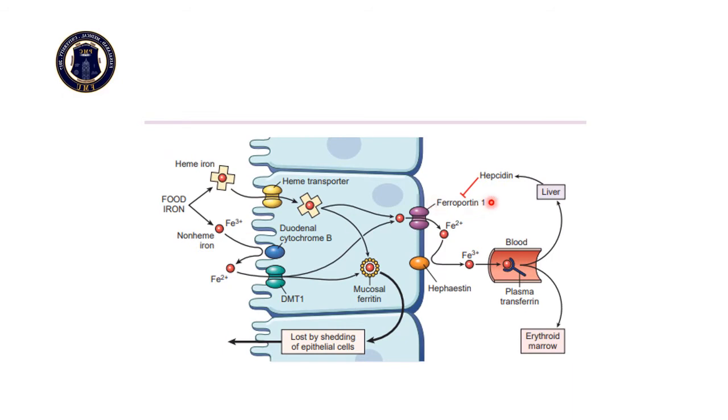Now see how hepcidin inhibits ferroportin 1. In response to increased intrahepatic iron level, hepcidin is released from the liver and it affects ferroportin 1. It inhibits it. As a result, iron is not able to enter the circulation and it remains in the cell as mucosal ferritin. And it is lost as these gut cells shed.